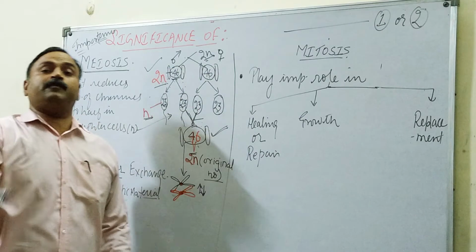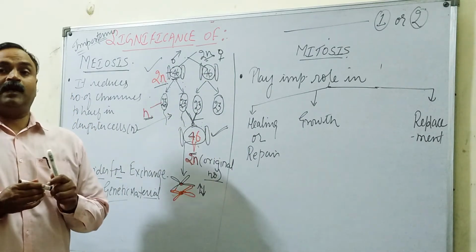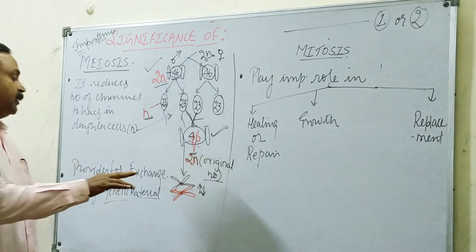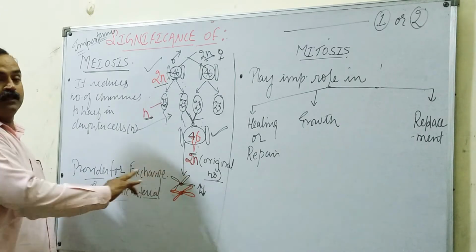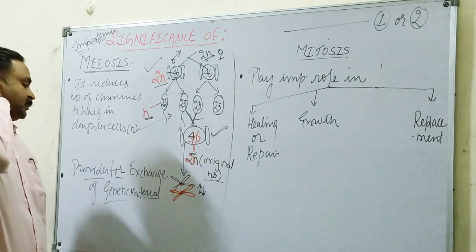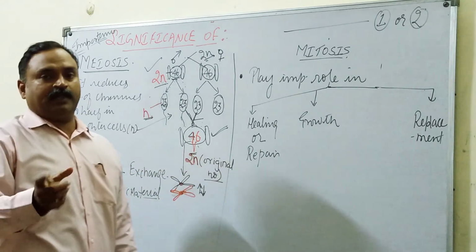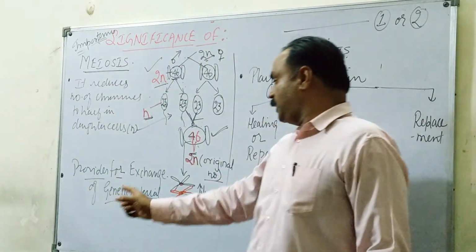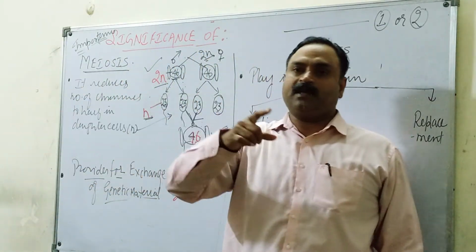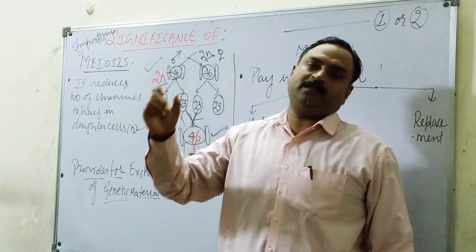If the progenies have new variation in the population, what is the importance? The importance is that if the genetic material of the entire population becomes identical, it is very dangerous.